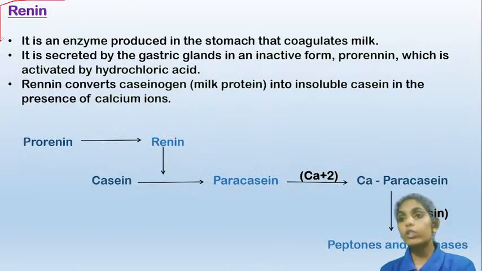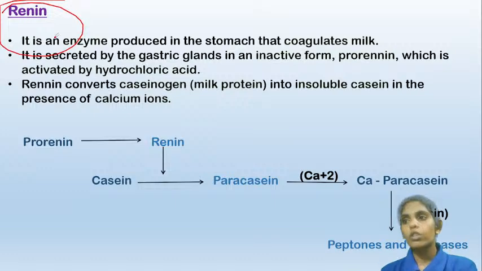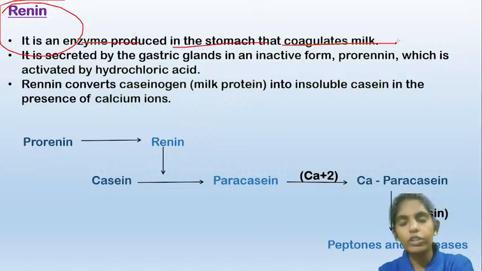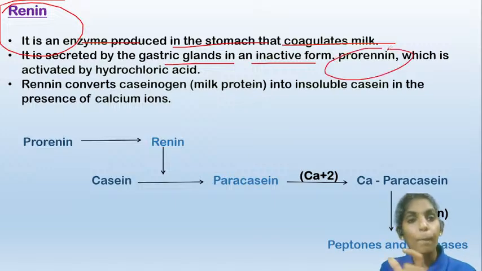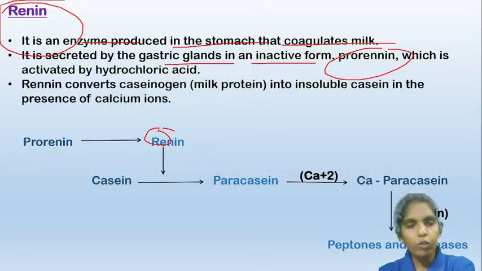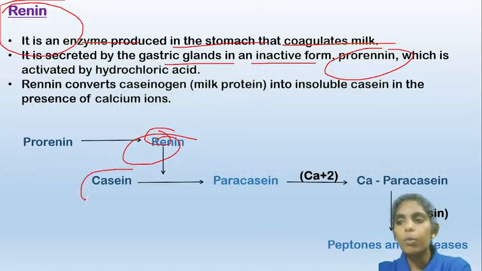Now coming to the renin, which is also a protein digesting enzyme. It is an enzyme produced in the stomach that coagulates milk. That means the proteins which are present in the milk are digested by the enzyme renin. It is secreted by the gastric glands in an inactive form, that is prorenin. Whenever you see the term pro, it means that the enzyme is in its inactive form. And this prorenin is activated to renin, the active form, by the HCl. And this renin will act on the protein.